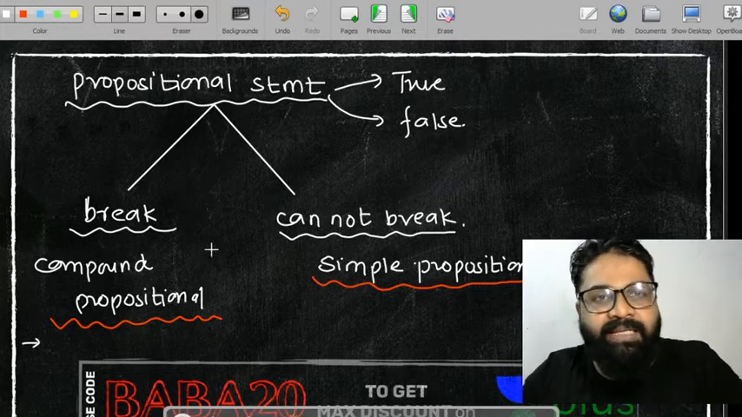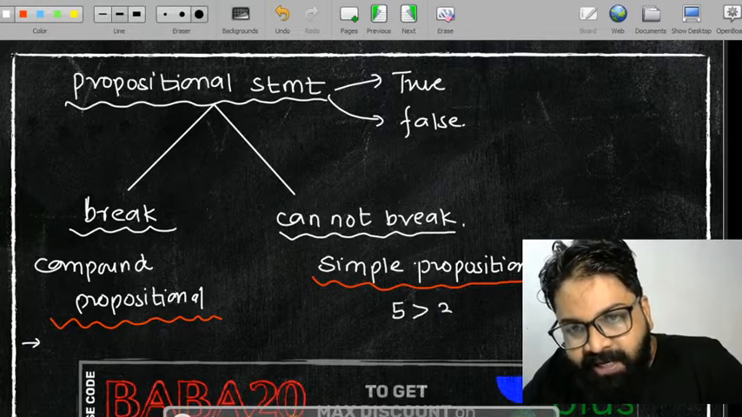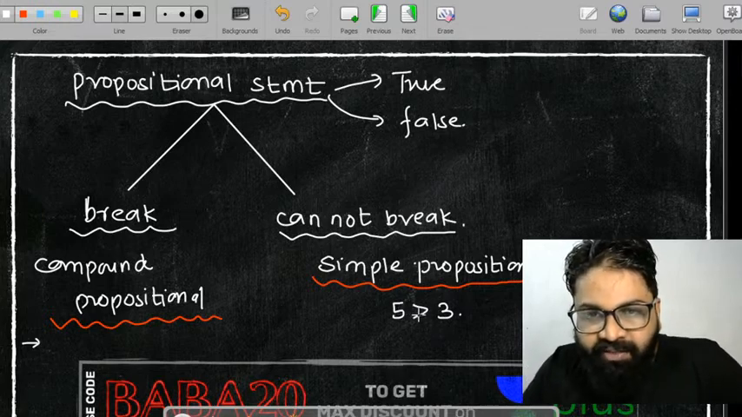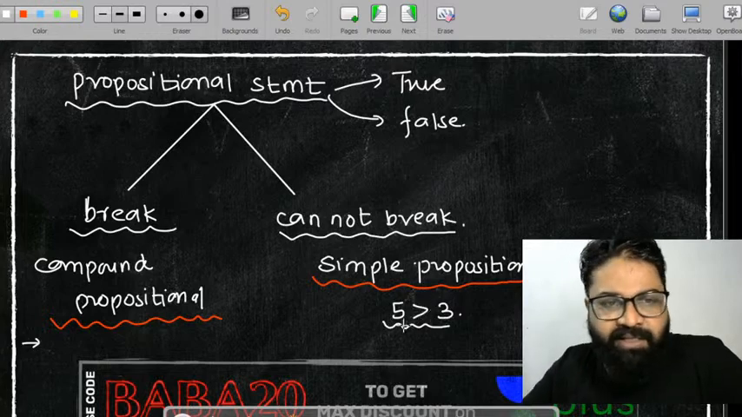Sir, can you give another example? Yes, I can give another example. Suppose if I will be writing कि 5 is greater than 3. इसको ही factual statement बोलते हैं दोस्त. See, we cannot break this statement: 5 is greater than 3.